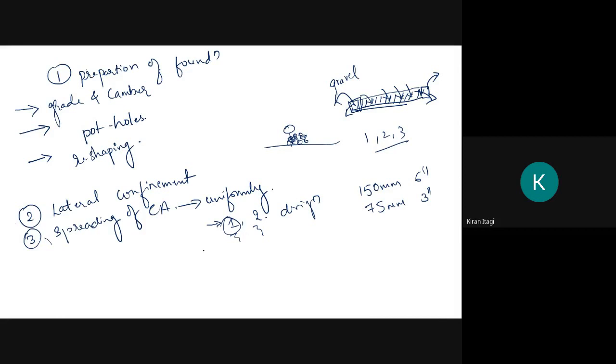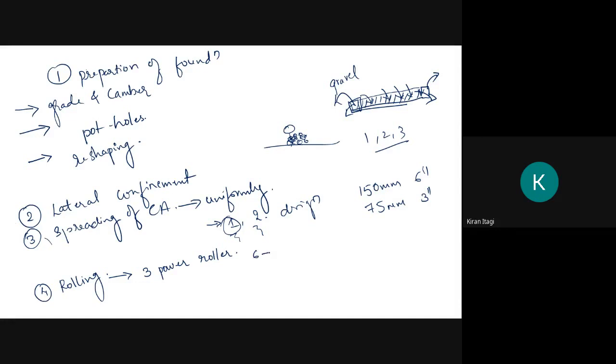Then the aggregate should be well compacted. The compaction will come here. The next one is rolling. After spreading the aggregates, the rolling should be carried out such that the aggregates are well compacted. Here we use a 3-wheeled power roller.